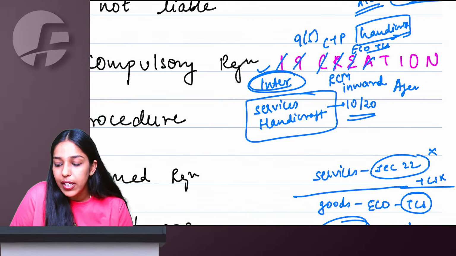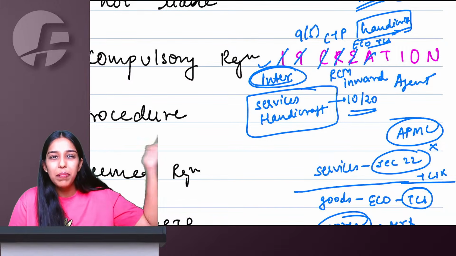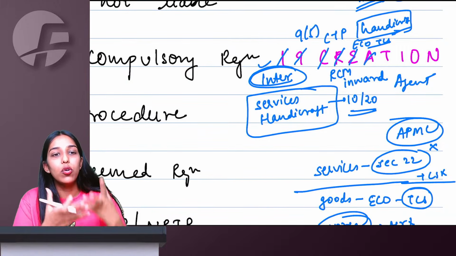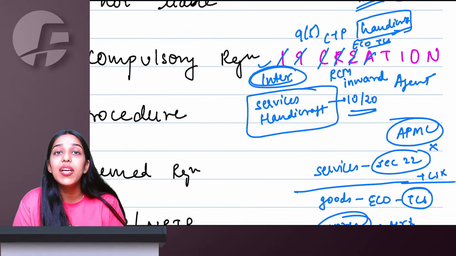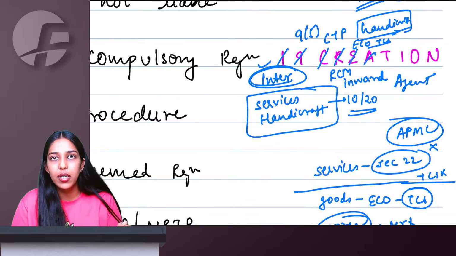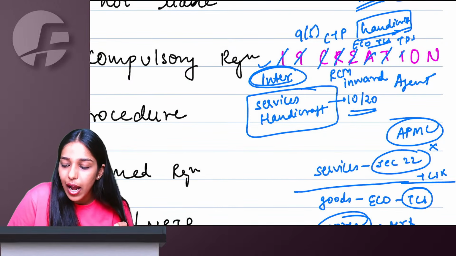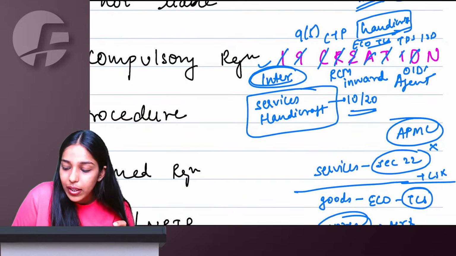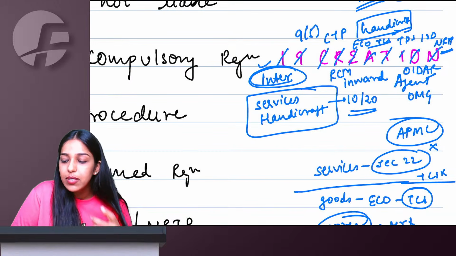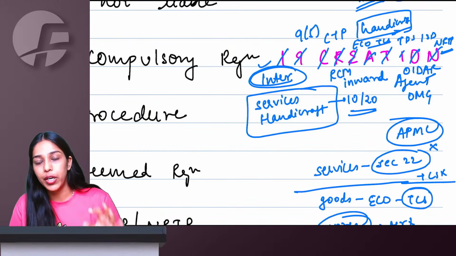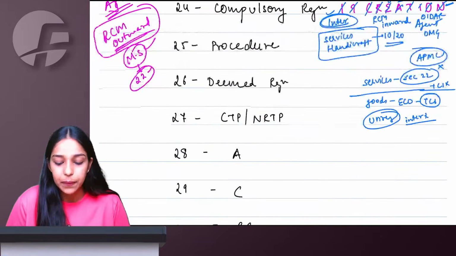A for taxable agent on behalf of taxable principal. But let's say I am an APMC commission agent. My supplier is a non-registered agriculturist, my goods are not taxable, my commission is not taxable, so I will not take registration. Other normal agents in GST will have to take compulsory registration because they issue invoices in their own name. T for TDS deductor, ISD, OIDAR, online money gaming, and non-resident taxable person. All these people, irrespective of their turnover, will have to take compulsory registration under GST.